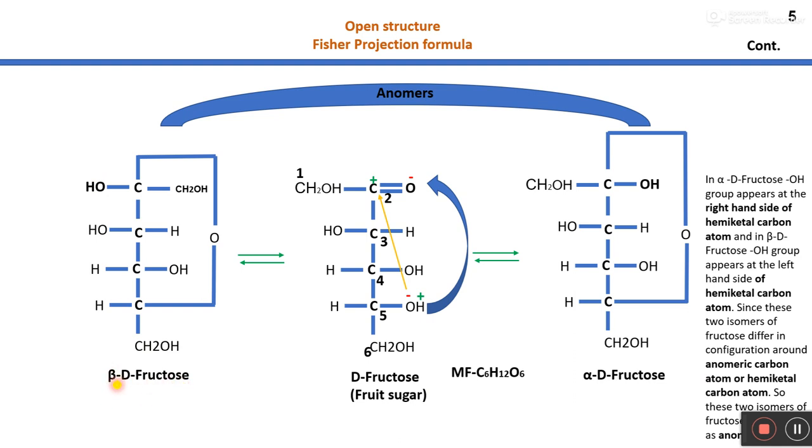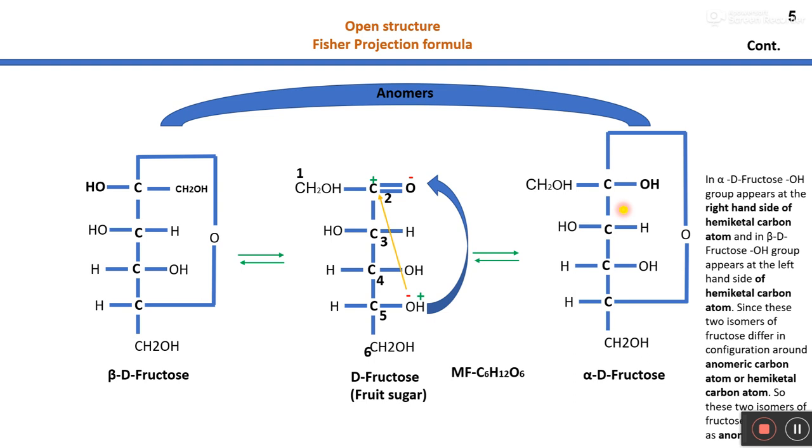And both these alpha D glucose and beta D glucose are considered as anomers, because as I have already told you earlier, if two isomers differ in configuration around the hemiacetal or hemiketal carbon atom, they are known as anomers. So here the C2 carbon number 2 is the hemiketal carbon atom.